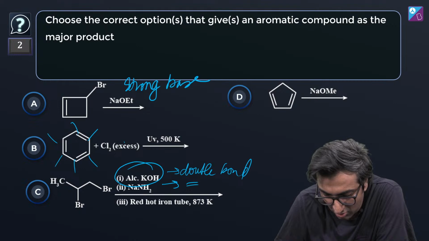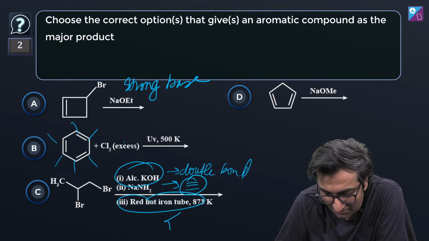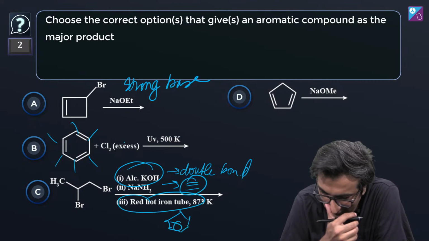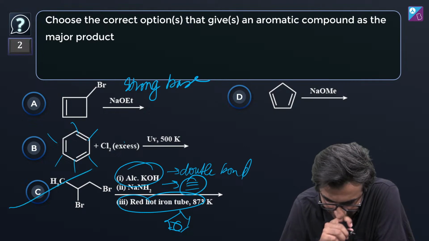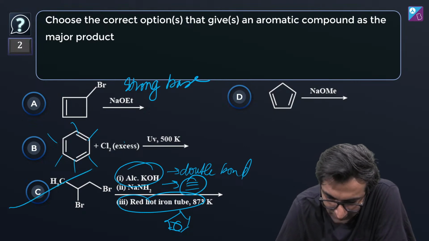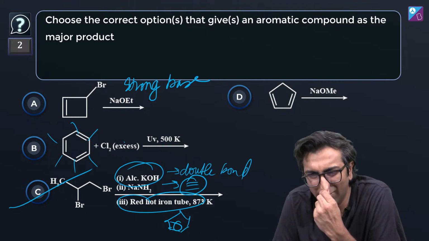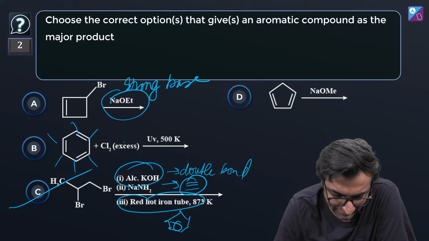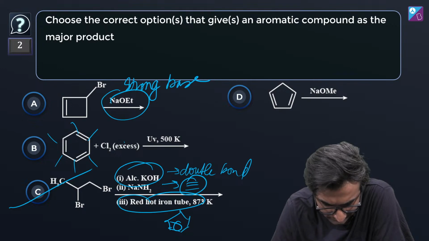NaNH2, मतलब triple bond. Hydroxide ion, मतलब benzene. Benzene बन गया, ठीक है? ये तो देगा. What about this? What does NaOEt, NaOH, what does this do? ये क्या करता है? What do you think?